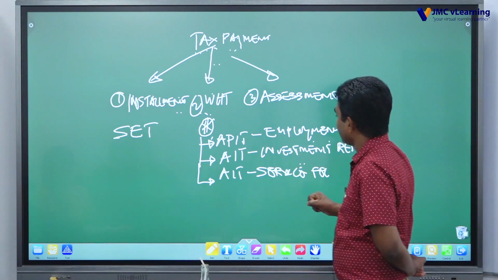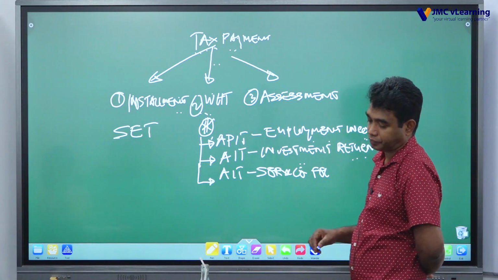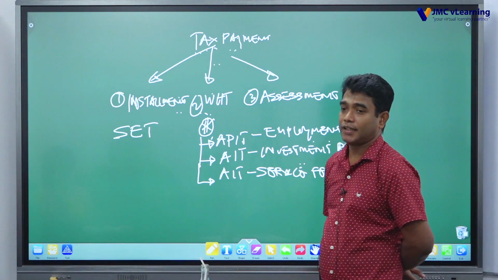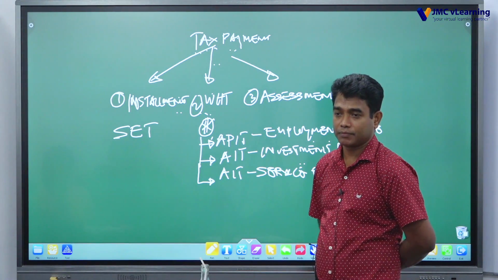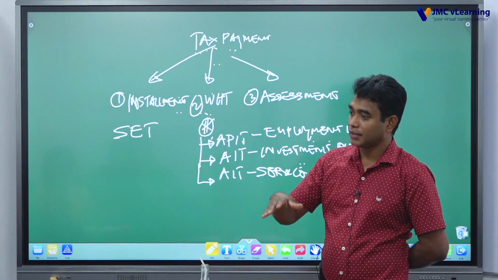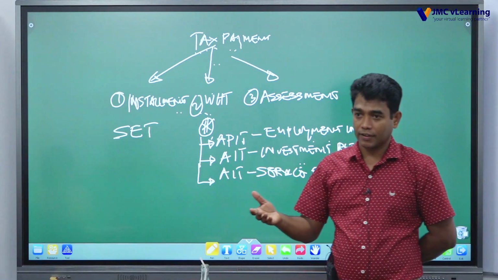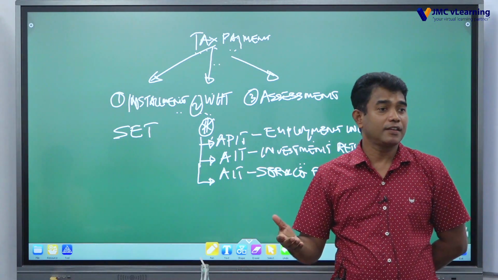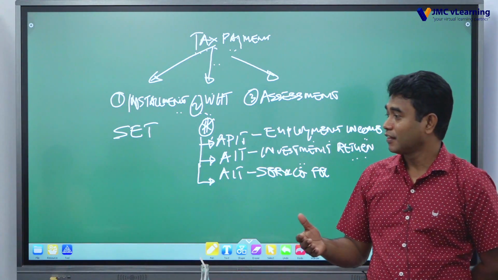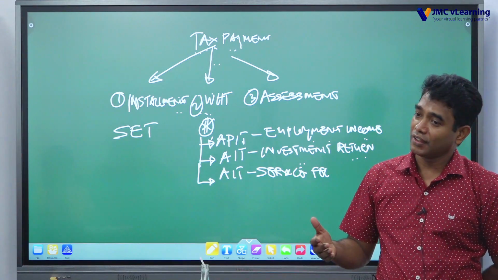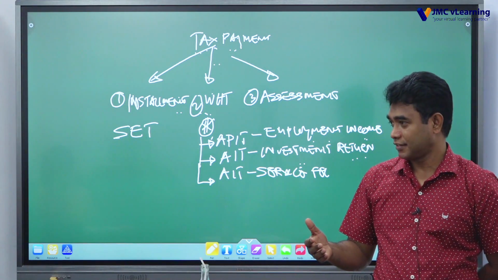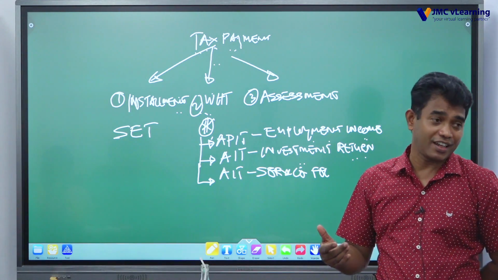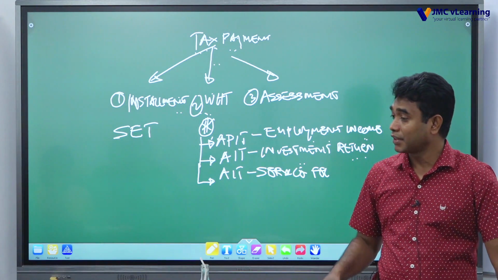So under assessment, there are basically two types of assessment: from the taxpayer side, and from the revenue authority side. Taxpayer side assessment we call self-assessment or the self-assessment tax return. In Sri Lanka we have a self-assessment tax payment scheme.